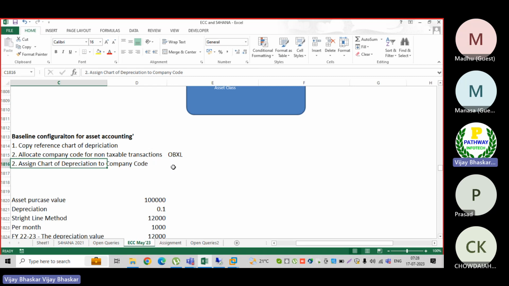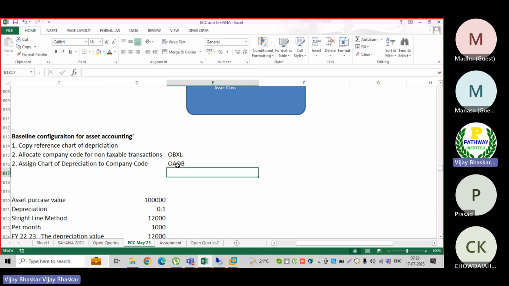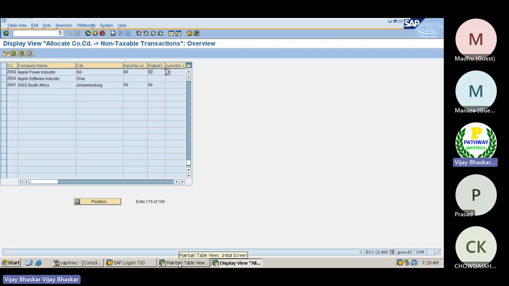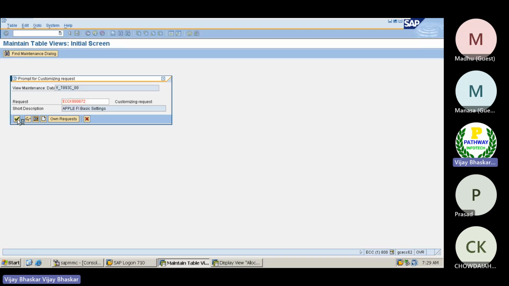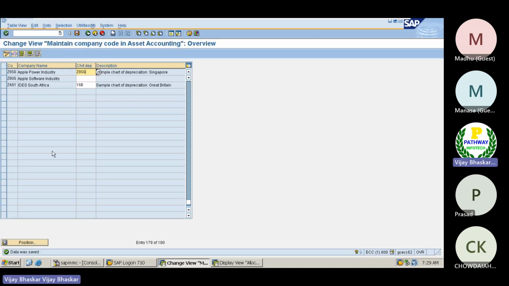Okay, then assign chart of depreciation to company code. This is OAOB. Then copy reference chart of depreciation is the EC08 transaction code. Now the system is allowing me to assign this one. See, now the data has been saved here.